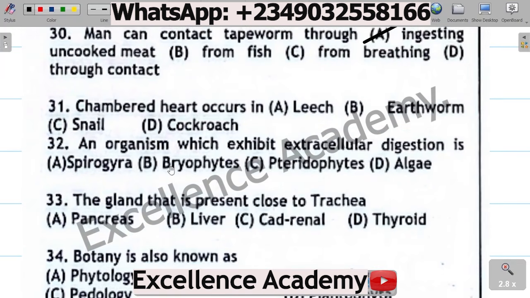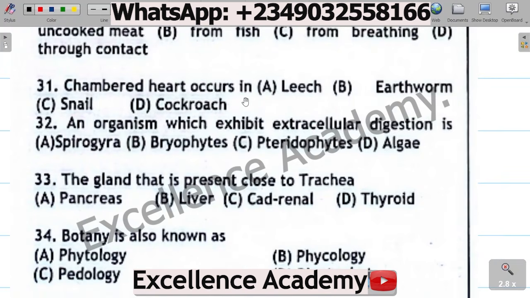Question 31. Chambered heart occurs in A. Leech, B. Earthworm, C. Snail, D. Cockroach. The correct option is D. Cockroach.